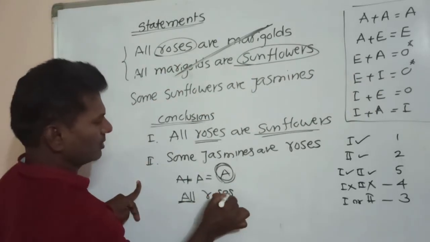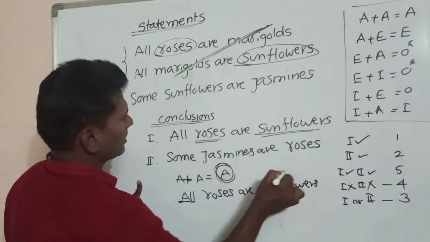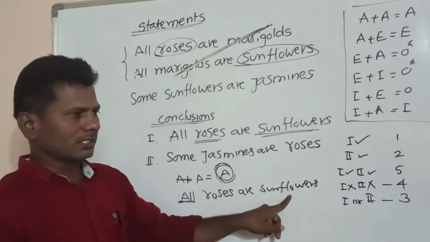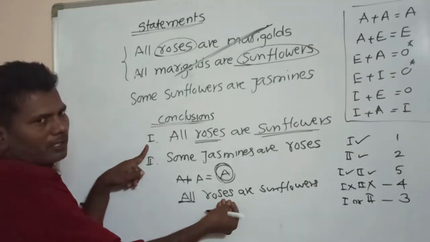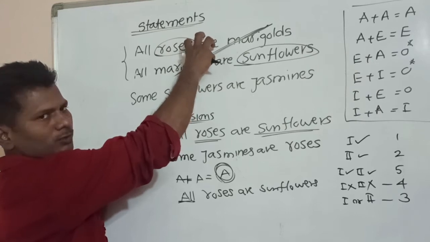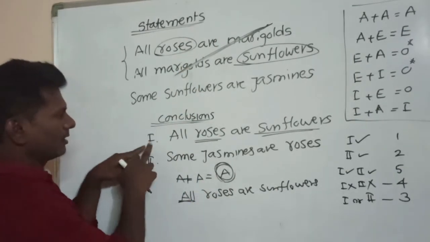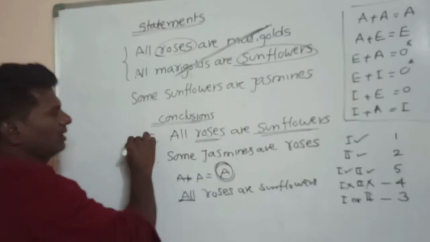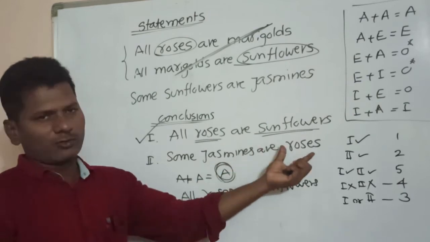All roses are sunflowers are given in the first conclusion. So this statement, after combining the first two statements, I got: all roses are sunflowers. This is given in conclusion 1, so it follows.